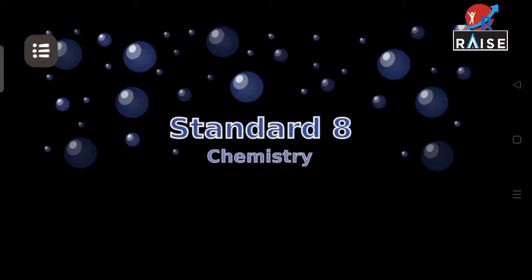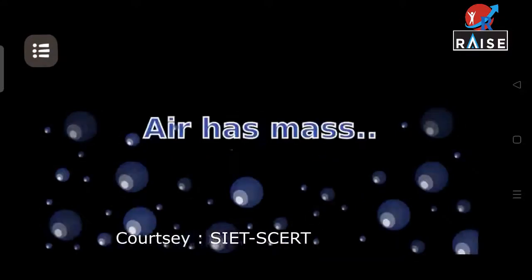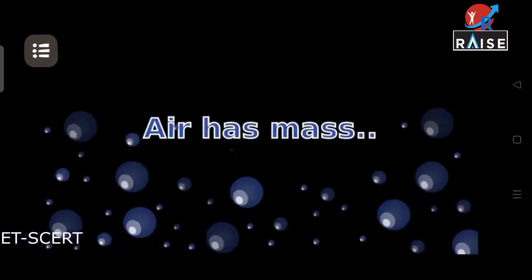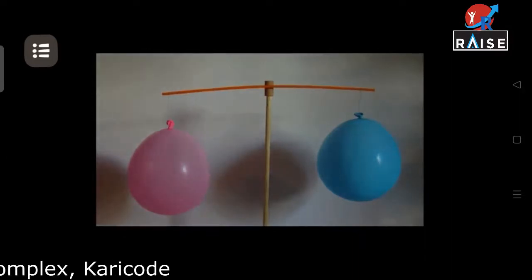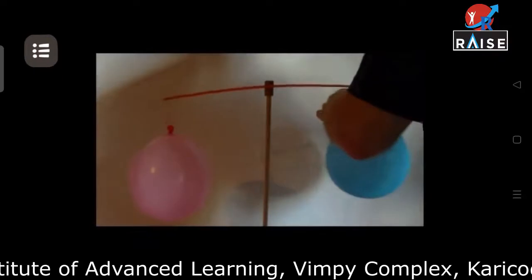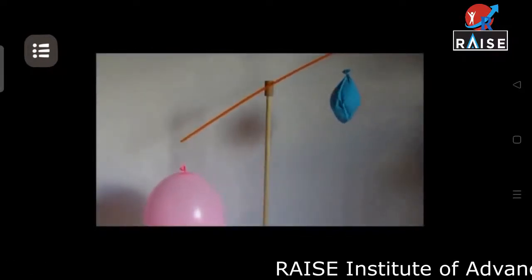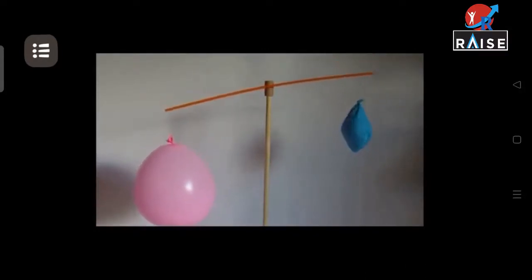Standard 8 Chemistry, Unit: Properties of Matter. Air has mass. Two balloons filled with air are in a balanced position. Pierce one of the balloons using a needle so that the air filled in it is completely expelled. What do you observe?